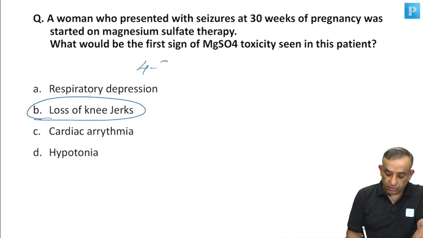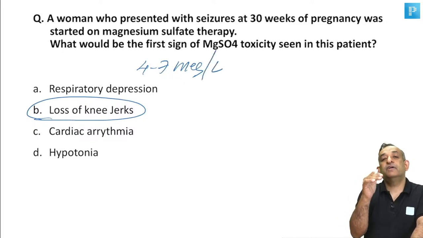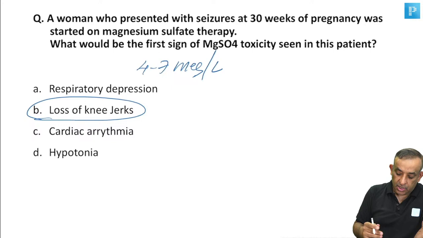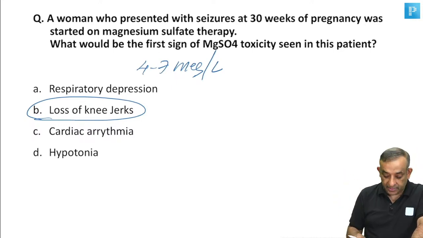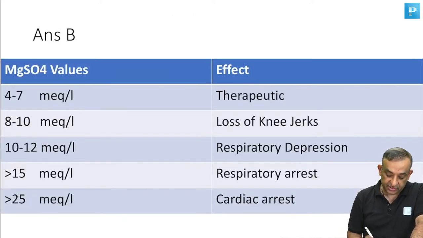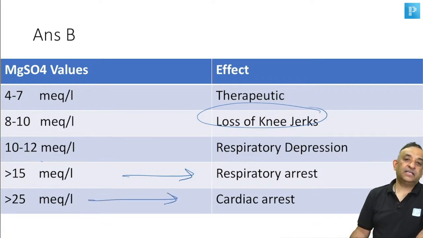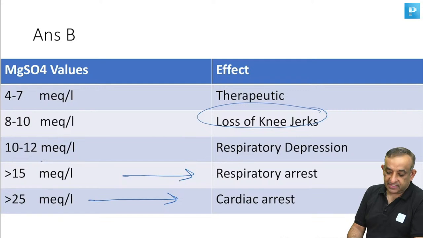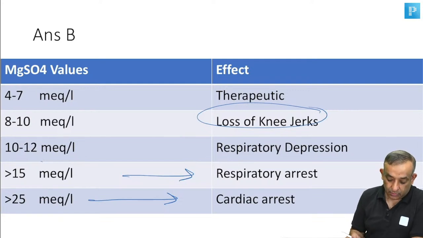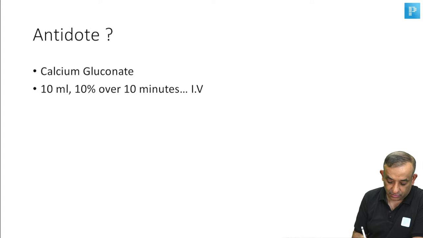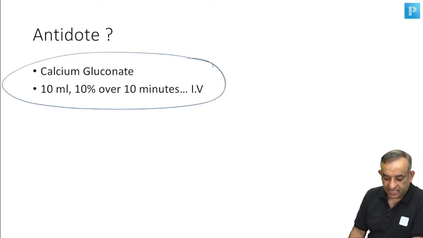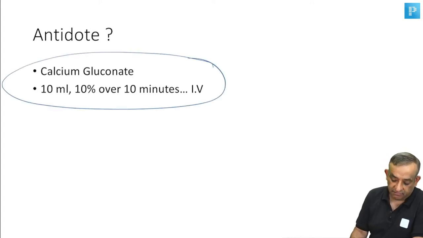The therapeutic level of magnesium sulfate in the circulation is 4 to 7 milliequivalents per liter. If it goes beyond 8 to 10, that causes the loss of knee jerks. 10 to 12 is respiratory depression. More than 15 is respiratory arrest, and more than 25 is cardiac arrest, which came as a question once. And what is the treatment? That you know very well. The antidote is calcium gluconate, 10 ml of 10% over 10 minutes intravenous.